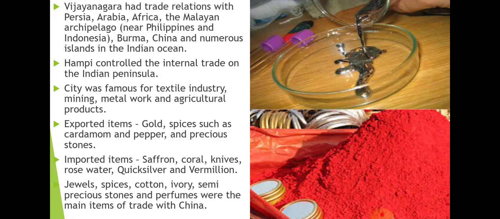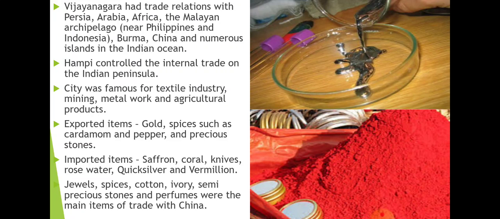And some of the things which were imported to India were saffron. Saffron means kesar. Coral, you know very well, is found in the oceans. Coral was used for making jewelry, and it is also used for making medicines. Knives, rose water, quicksilver. Quicksilver, you can see, is mercury.